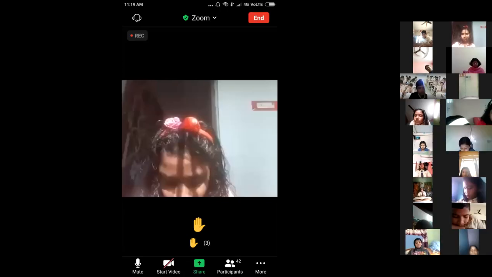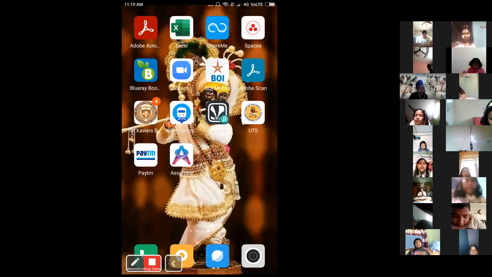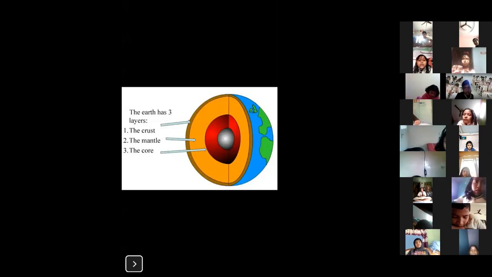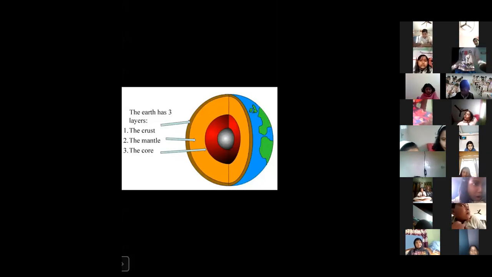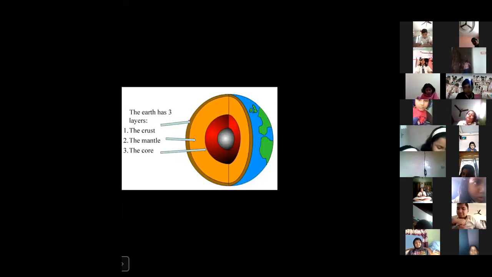I'm showing you one picture. You can see it here. All the different parts of the core are clearly visible. In your book, it is written that Earth has 4 layers. Actually, how it becomes 4, I'm telling you: the basic 3 layers are there. The outermost layer is called the crust.